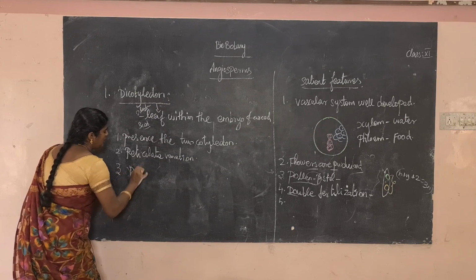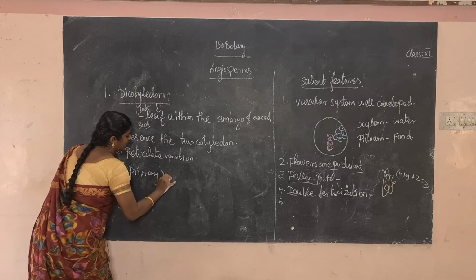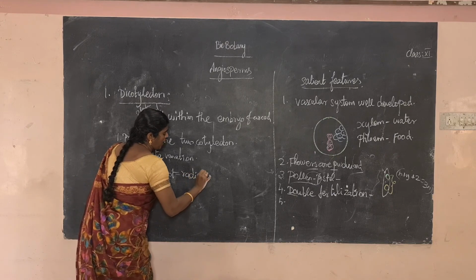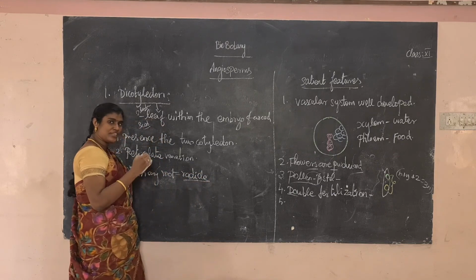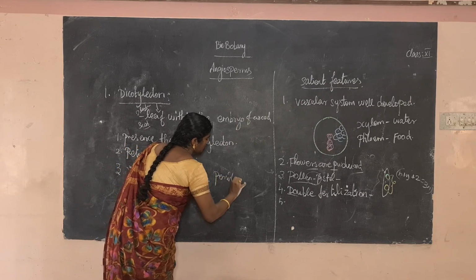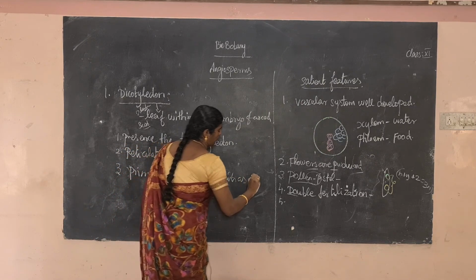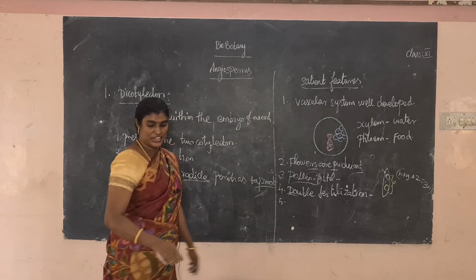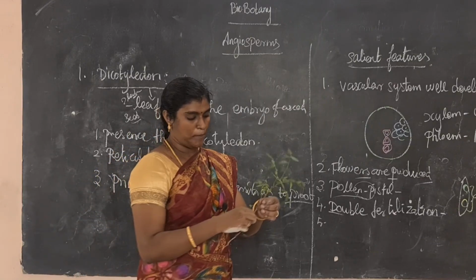Next one, it is the primary root. The primary root is called the radical. What is the name of the primary root? Radical. It persists as a permanent root, or tap root. What is the name of the permanent root? Tap root. For example, this is a tap root.